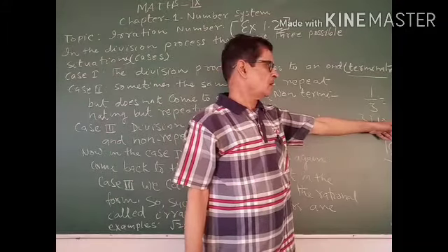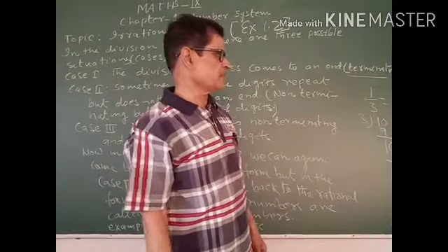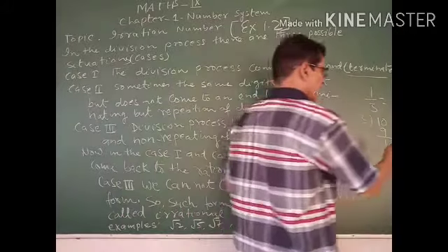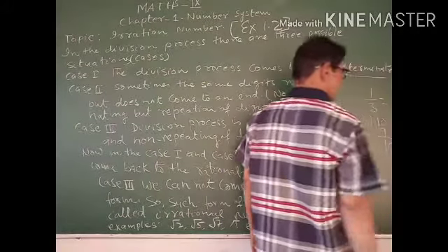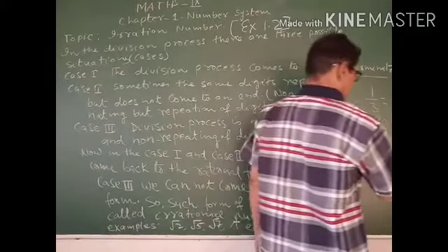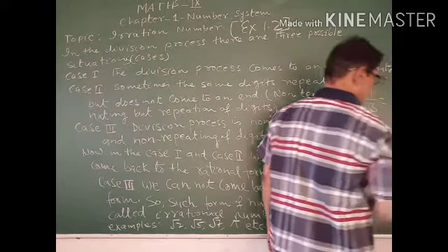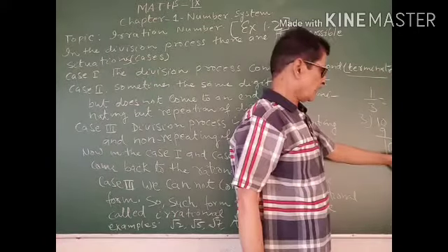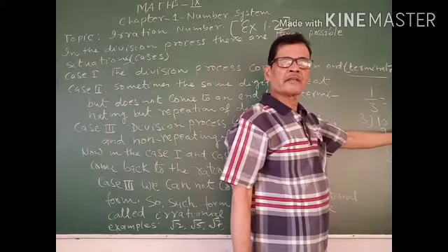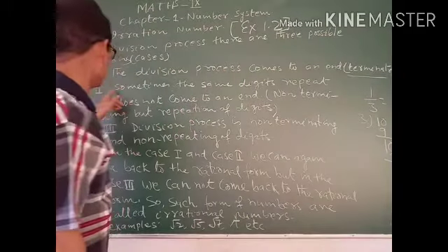No. The same digit appears again and again. But we can write it using recurring. This will become 0.3 recurring. It means the same digit 3 comes again and again. It will never end. So this is the second case.